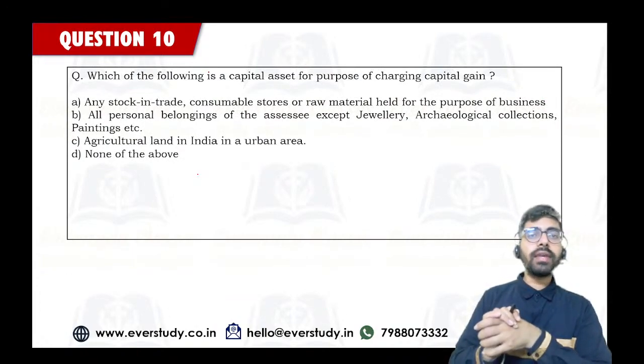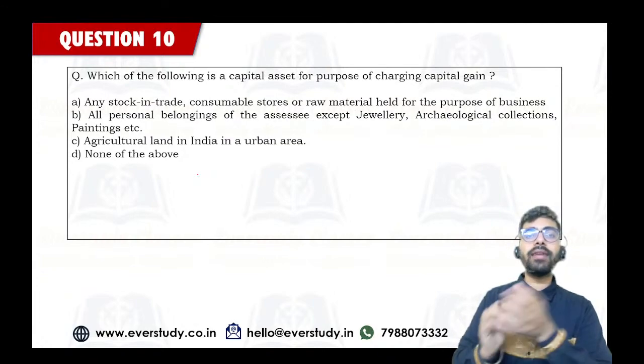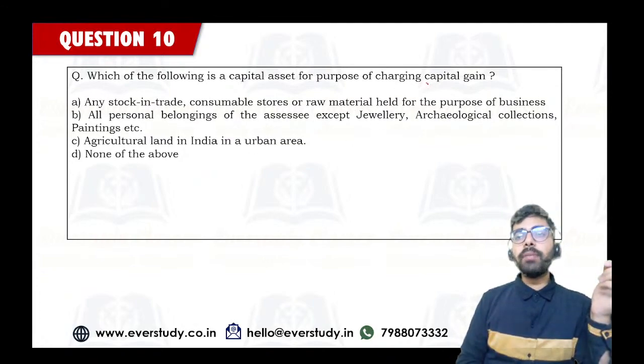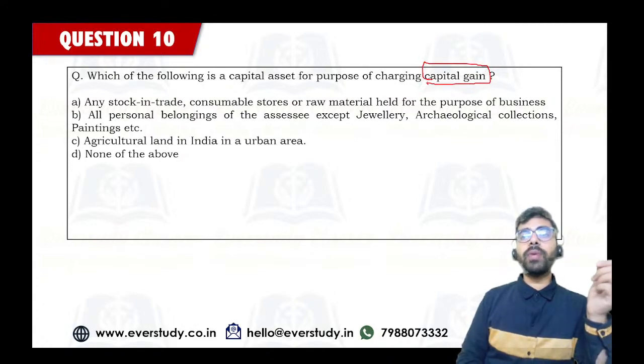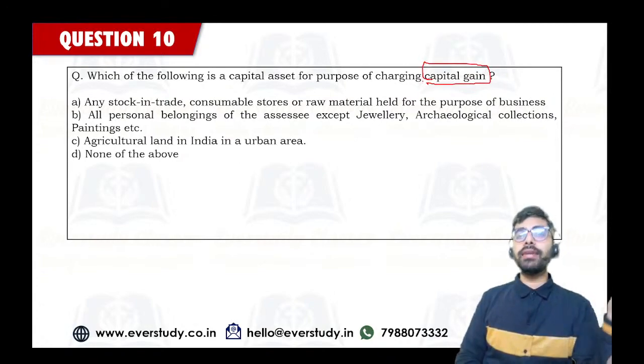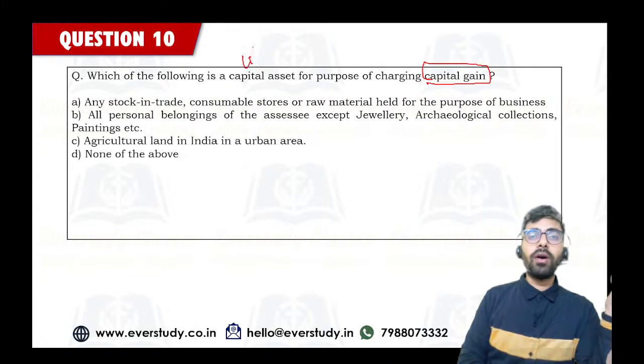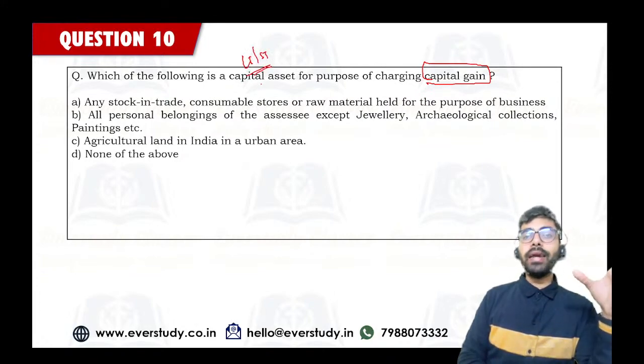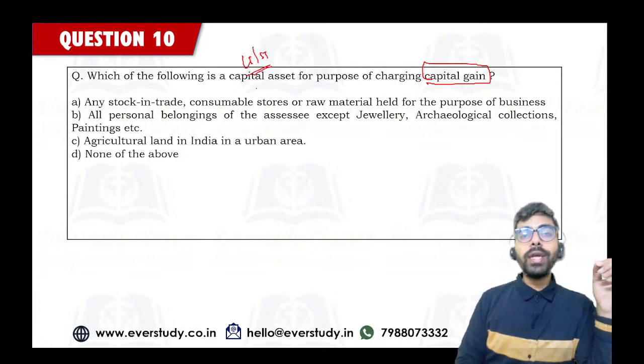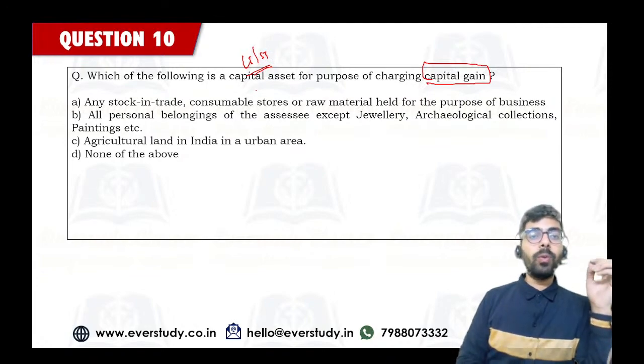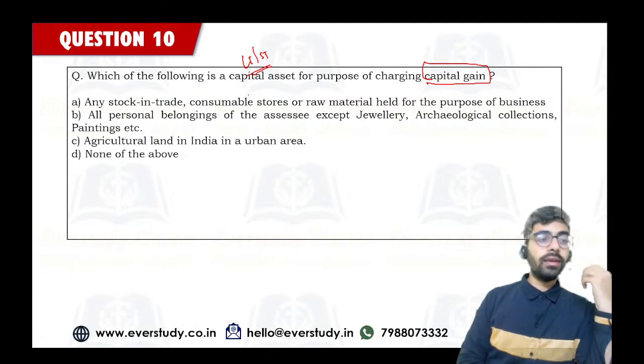Which of the following is a capital asset for the purpose of charging capital gain? Income under the head capital gain arises whenever you are transferring any capital asset. That can be long term or short term as well. But here you have to identify which is a capital asset, or none of the above.